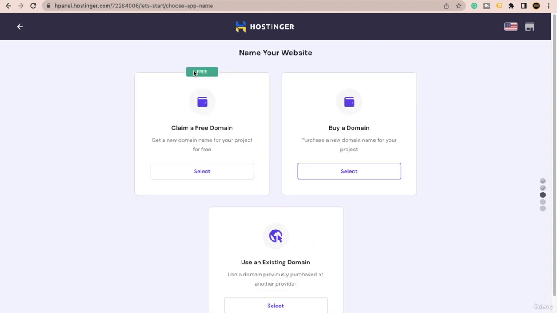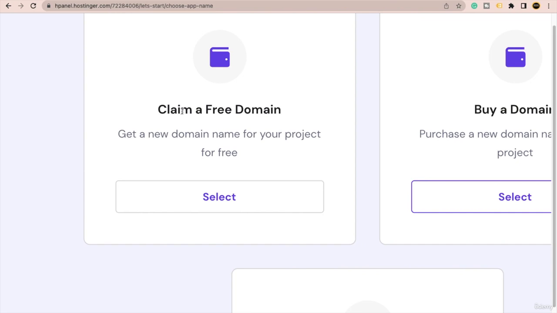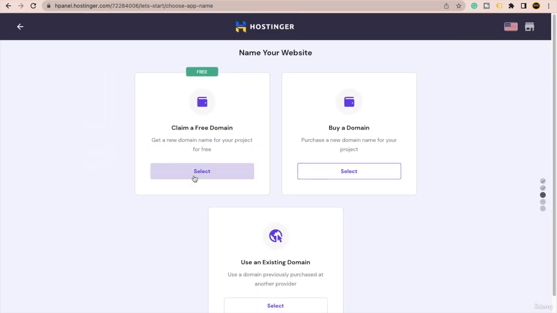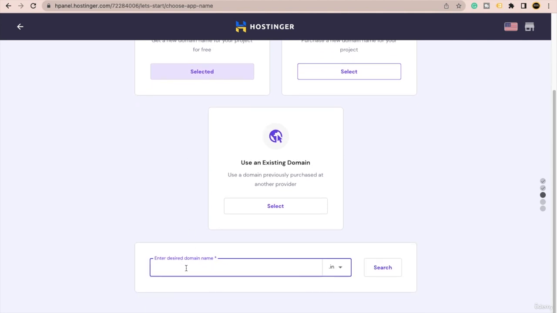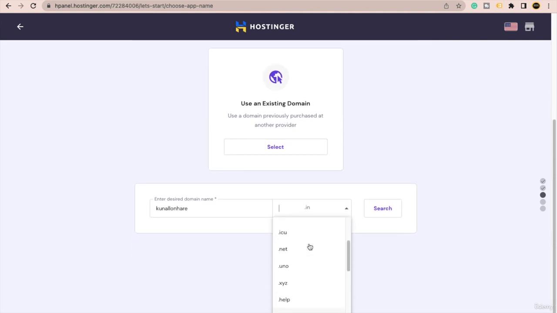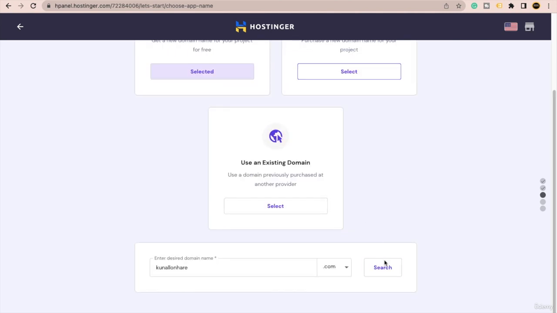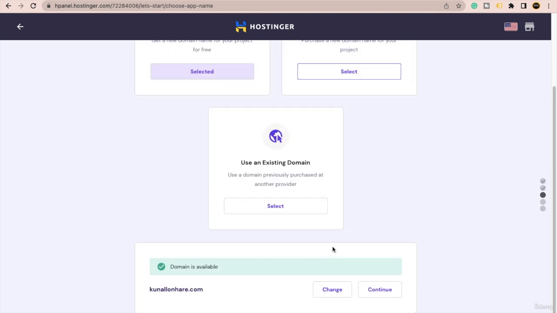And from here you can see that you will get the option to claim a free domain. So from here you can just select it, and you can enter the domain. In my case I will enter a domain, let's say, my name only, Kunal Lonare dot com. Whatever is available in .com, just search for it, to see whether that domain is available or not.